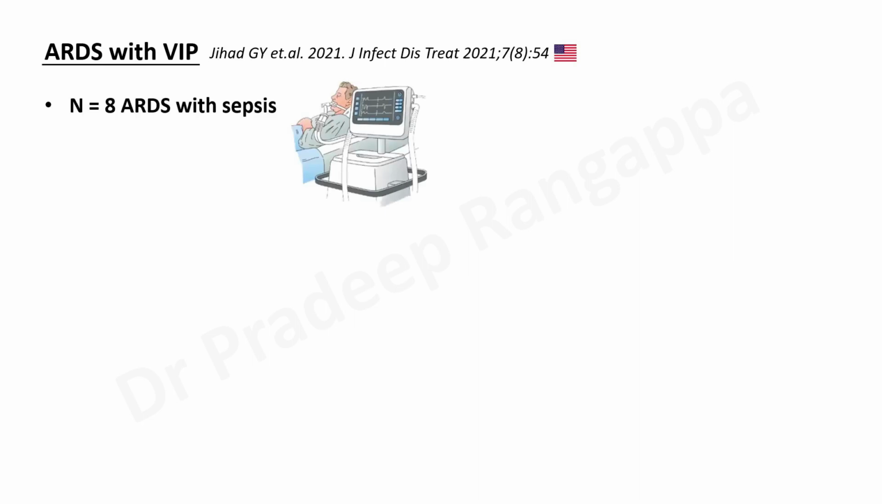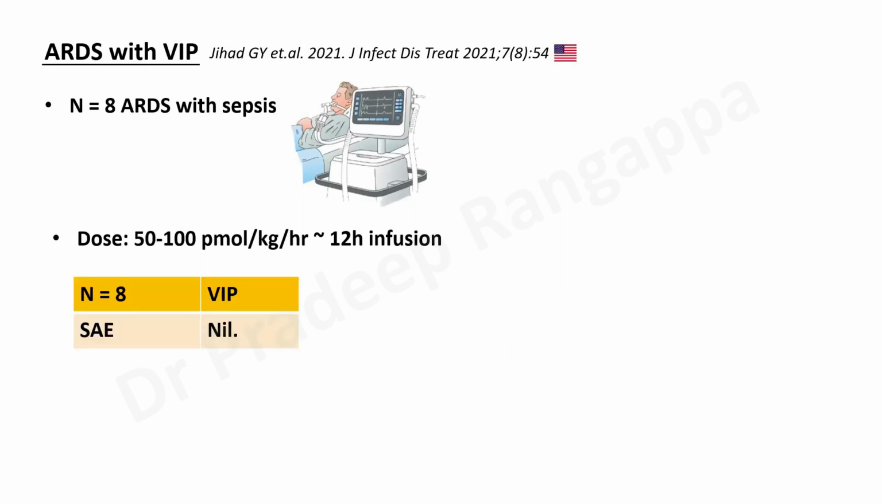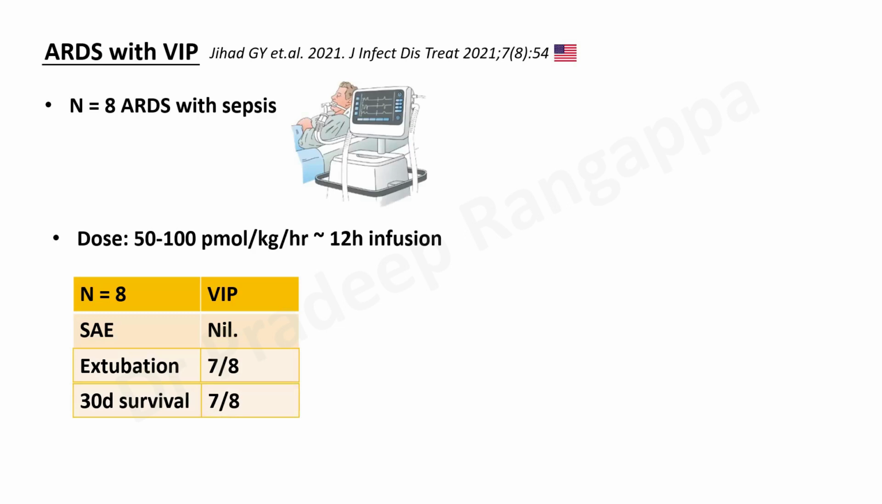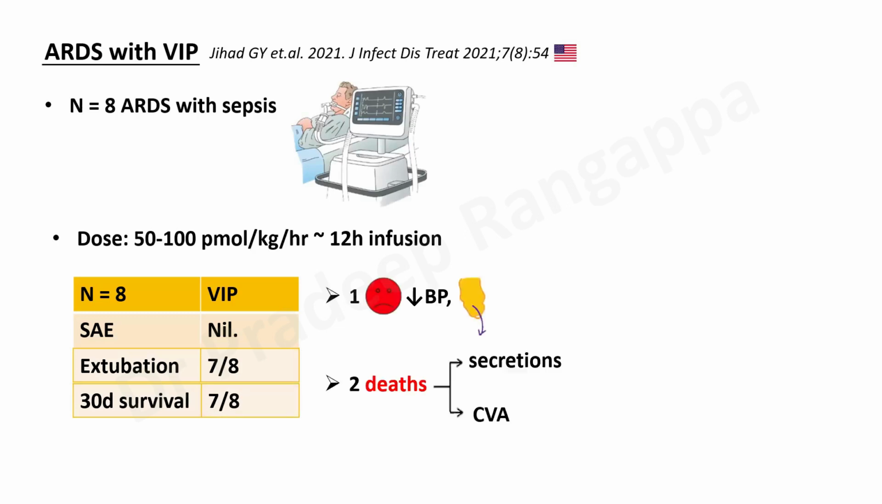They took 8 ARDS patients with sepsis who are on mechanical ventilator. The dosage they used was the same, 50 to 100 picomoles per kg as a 12 hour infusion. So serious adverse events were nil. 7 out of 8 patients were extubated and 30-day survival was 7 patients. 1 patient had hypotension and diarrhea, and 2 deaths were not related to ARDS. One was due to secretions and one was due to CVA.